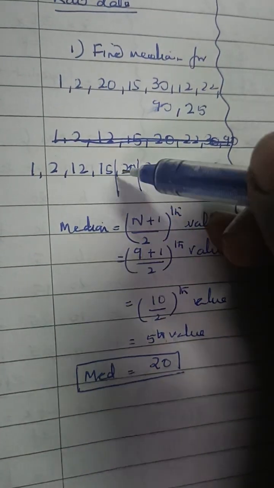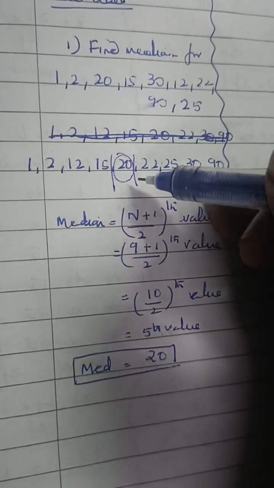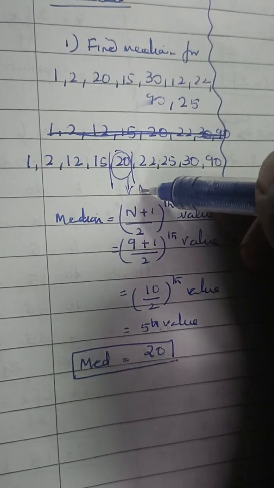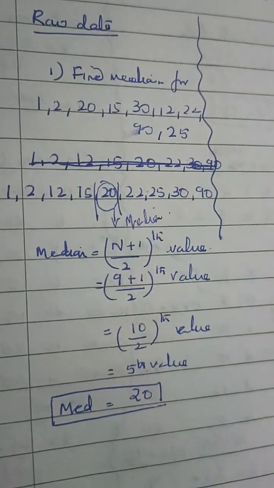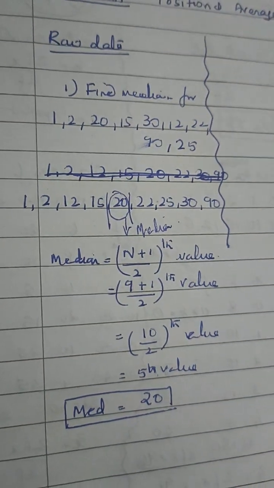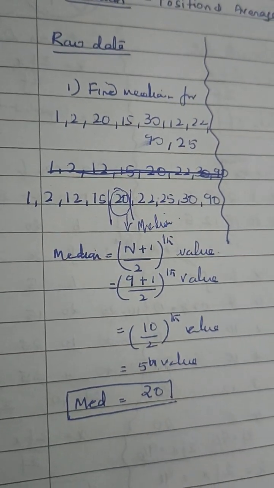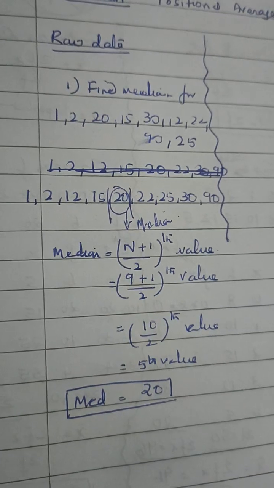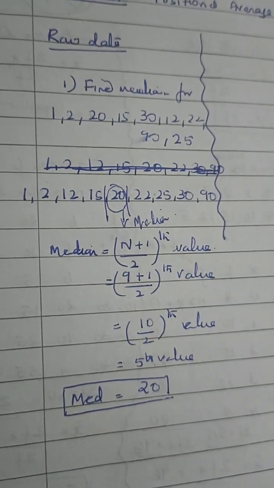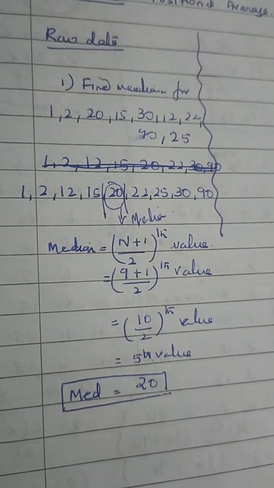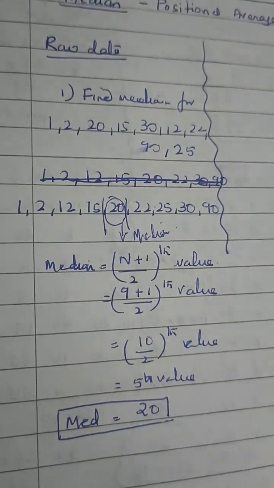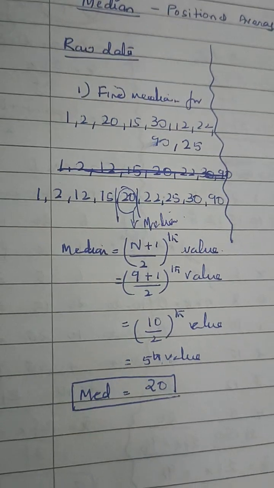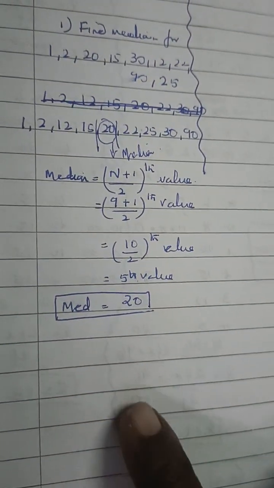The one left in the middle is this fellow, and therefore this is the median. A median is the middlemost value. It divides the data into 2 equal parts, and for an odd number of values, the median is the middle value, the one which is not divided on either side. So this is the median, that is what we have got, so the answer is correct.